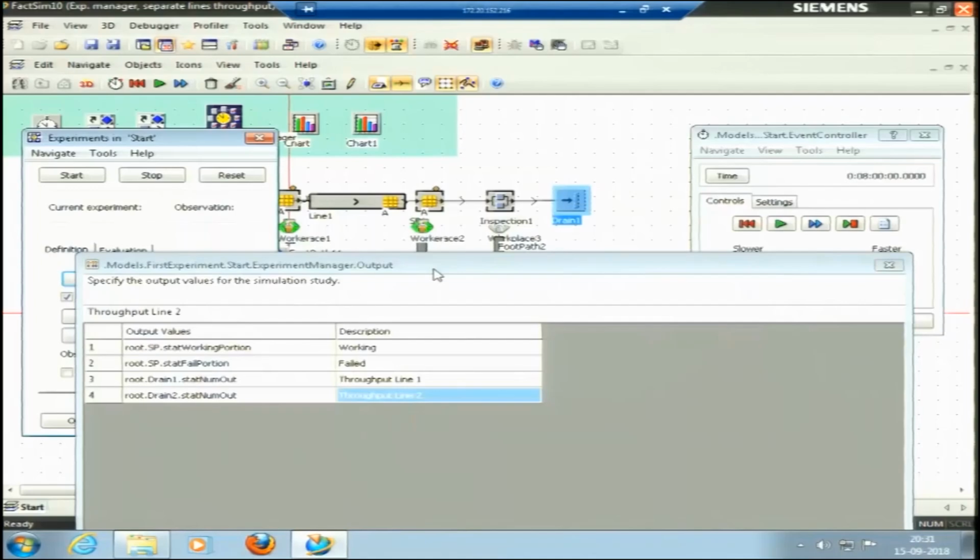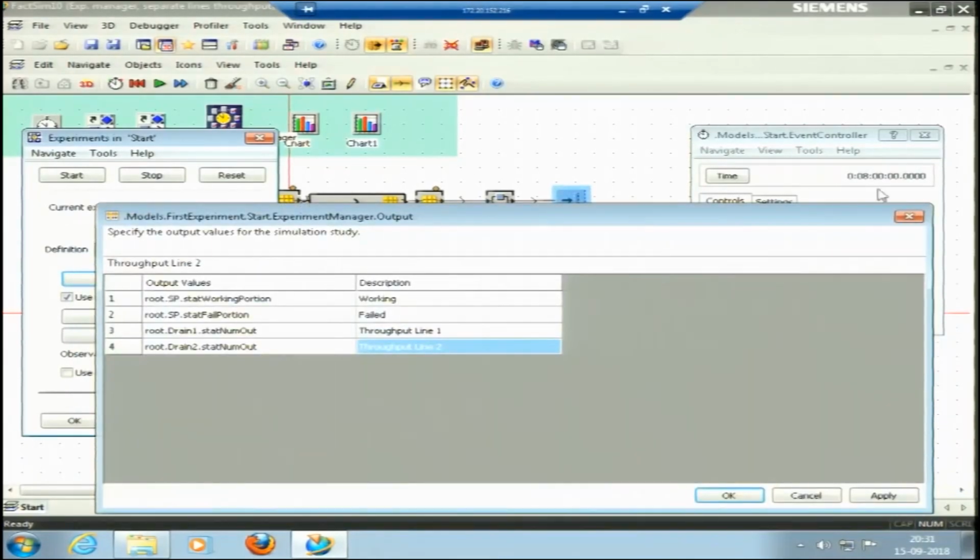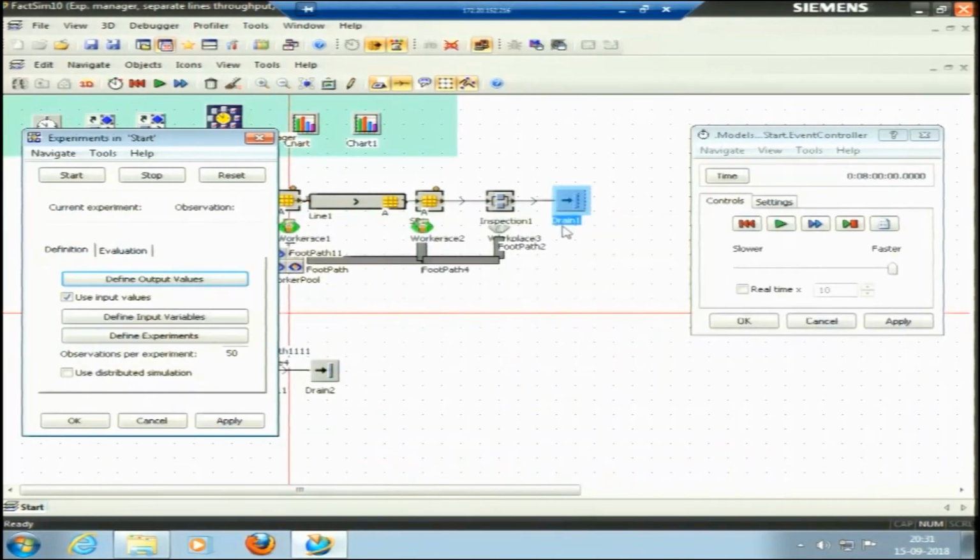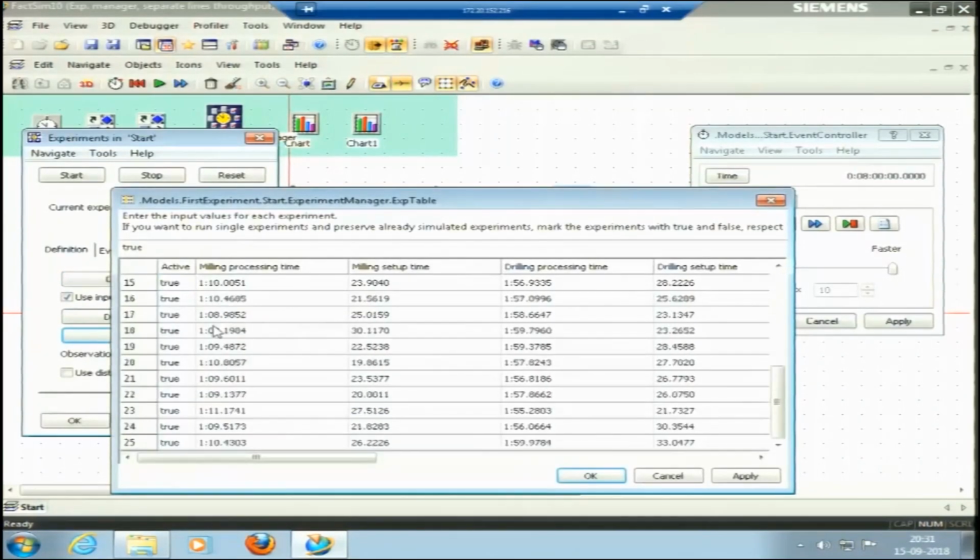Okay. But if I run my simulation using my experiment manager, when I define the experiments, I have defined 25 experiments here.